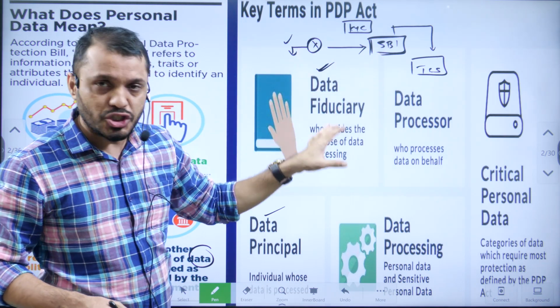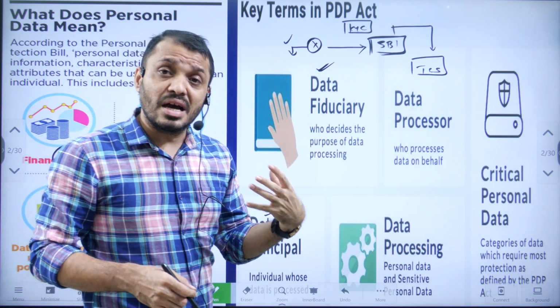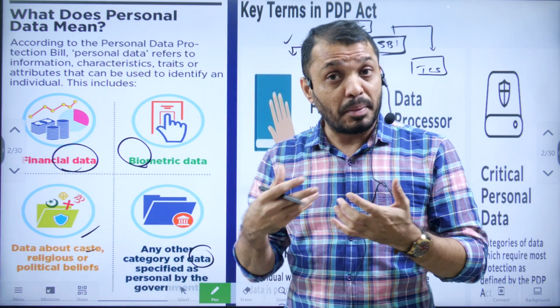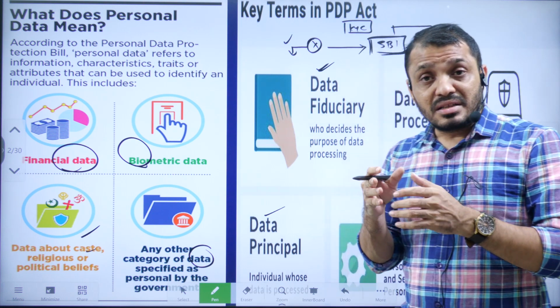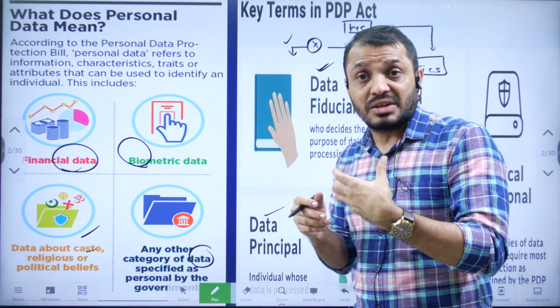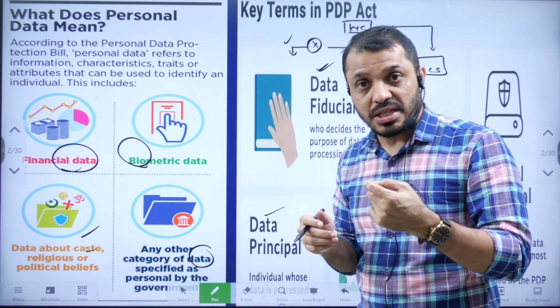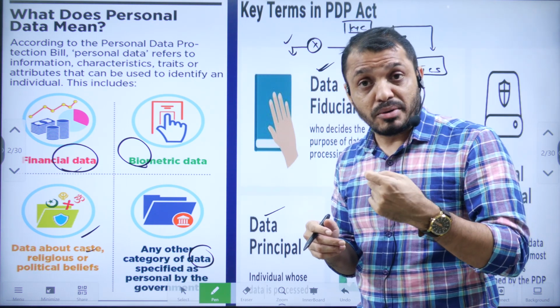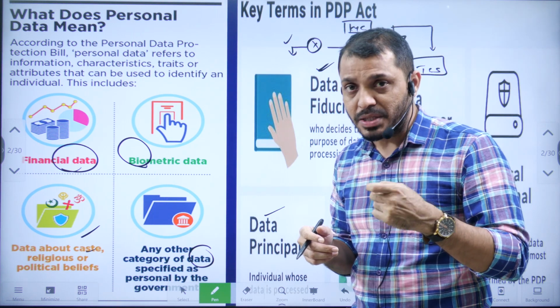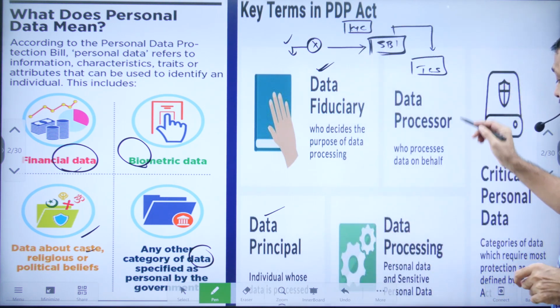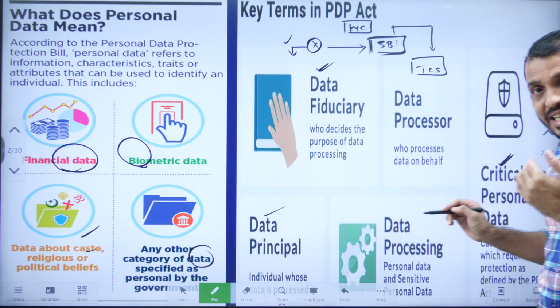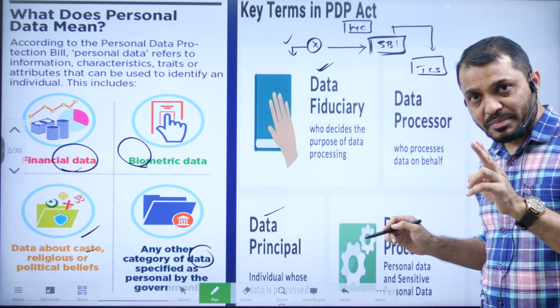Data are of different types: personal data, public data, and there is certain information that is very crucial to the Government of India, for example information related to armed forces or to nuclear establishments. That type of information is known as critical government data.